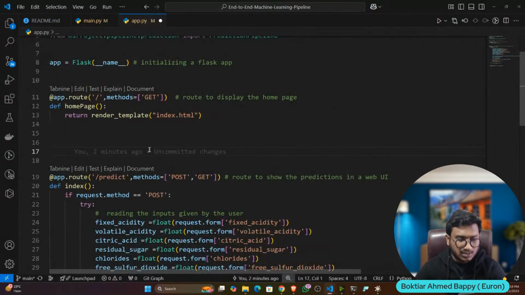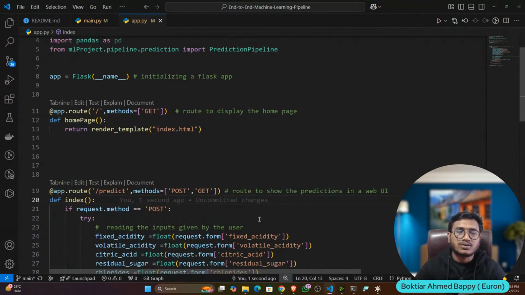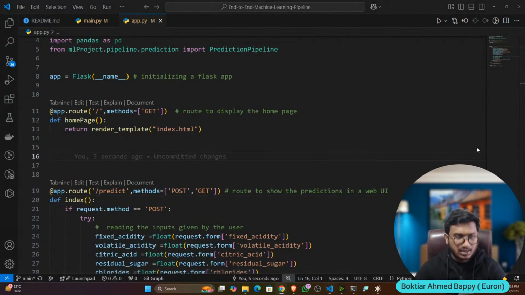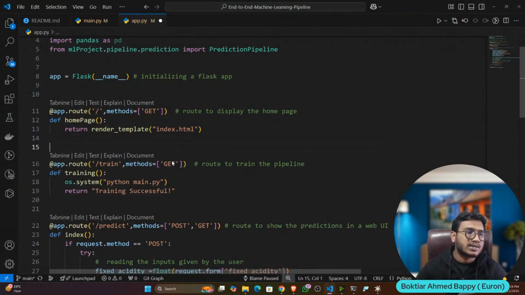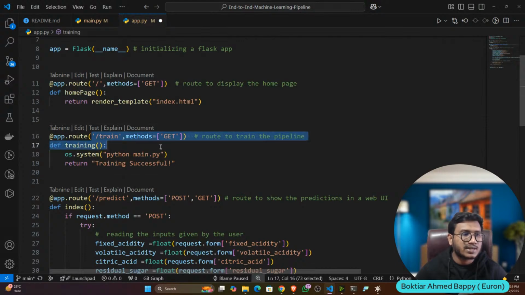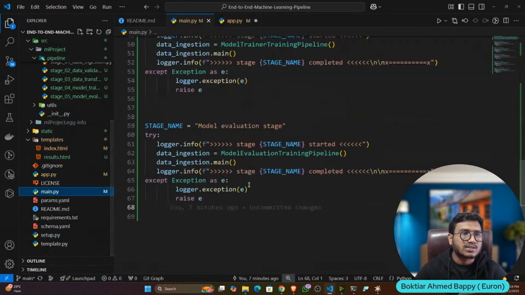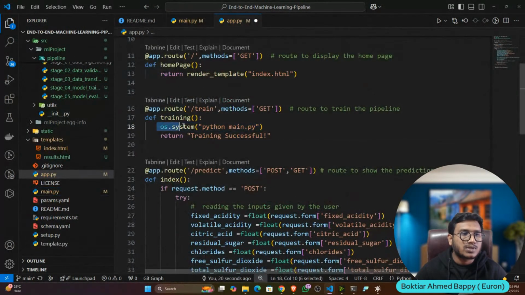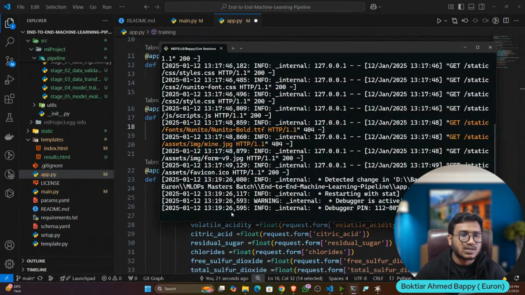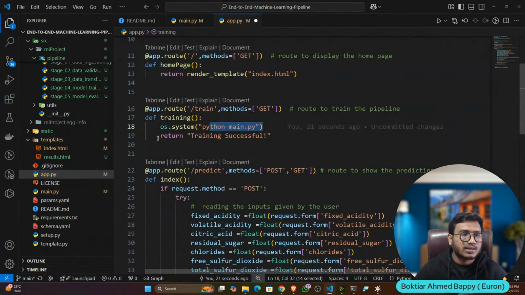Okay, this is my prediction part, but the user also needs to do the training. How will they do the training? I also need to create another route. For training I've created another route. You can see this is the training route. If the user gives slash train, it will start the training. And how will it start? If you execute main.py, your entire training will start, right? So that's why I'm using os.system to execute the command python main.py, because this is the command we have executed so far. And once training is complete and successful, it will show.